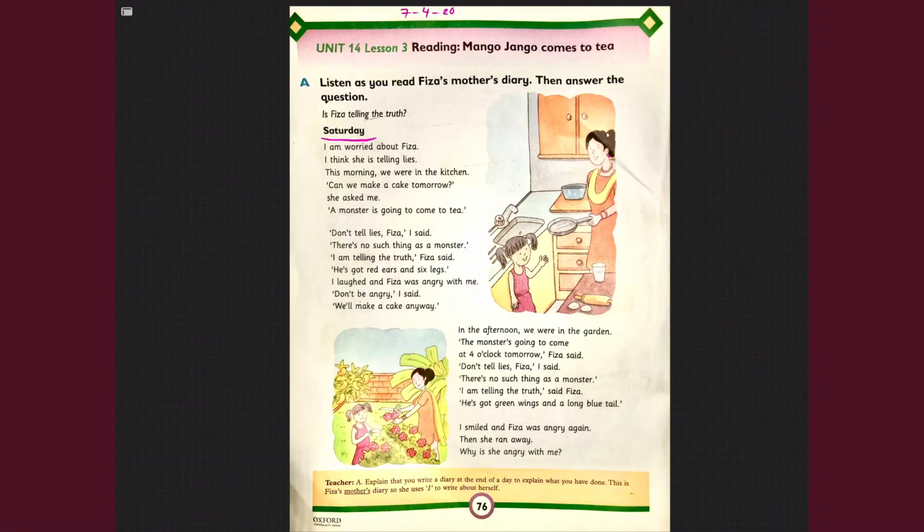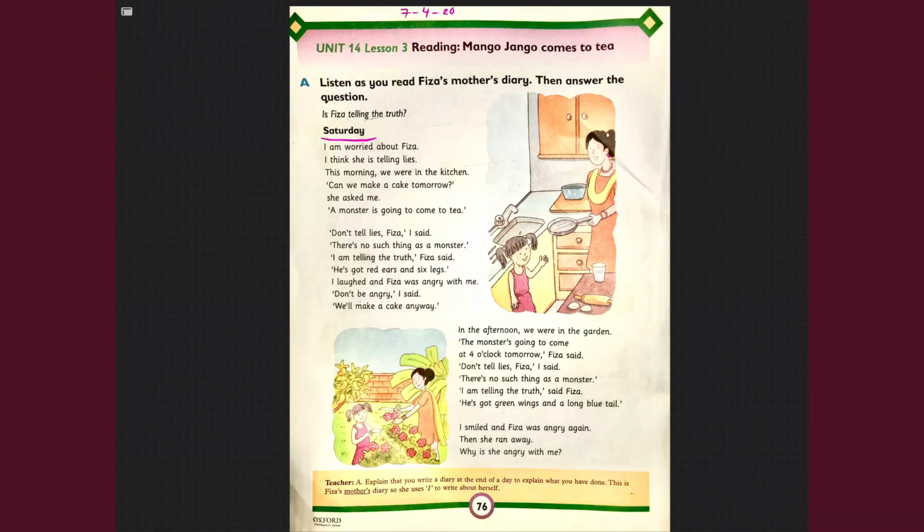Why? Because she wants Fizza, her daughter, to be happy. Okay? Just like all the mommies in the world do. All mommies in the world want to see their children to be happy. They do everything they can just to see a smile on your face, to see you happy. So what we kids have to do, we have to make them happy by doing good things for them, by listening to them, by obeying them, by giving them respect and love.